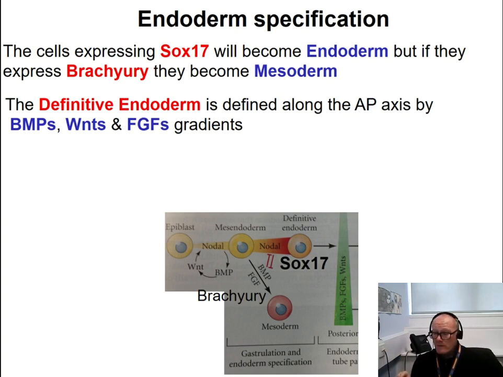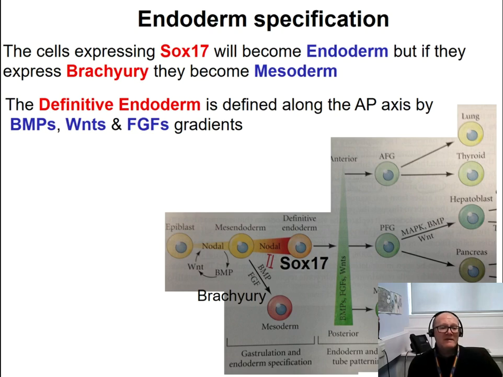And we already know, we talked about this during the anterior-posterior axis formation lesson, that along the anterior-posterior axis of the animal we have a gradient of expression of BMP, Wnt, and FGF signals. In fact, we have higher expression in the posterior of the body, while we have lower expression in the anterior of the body.